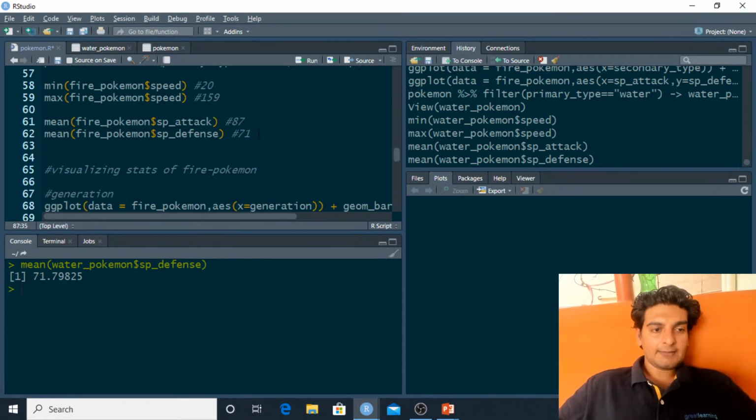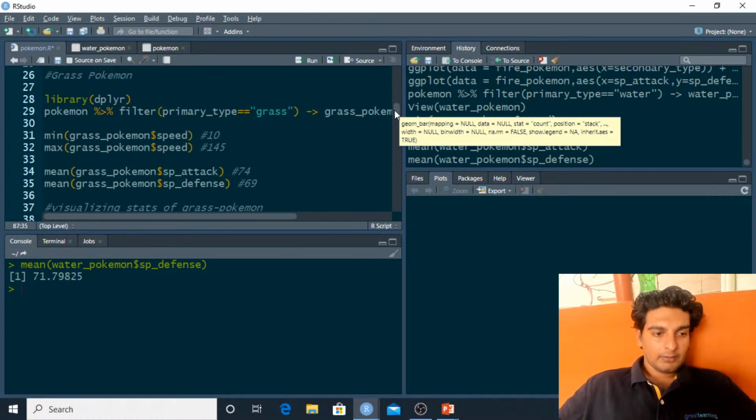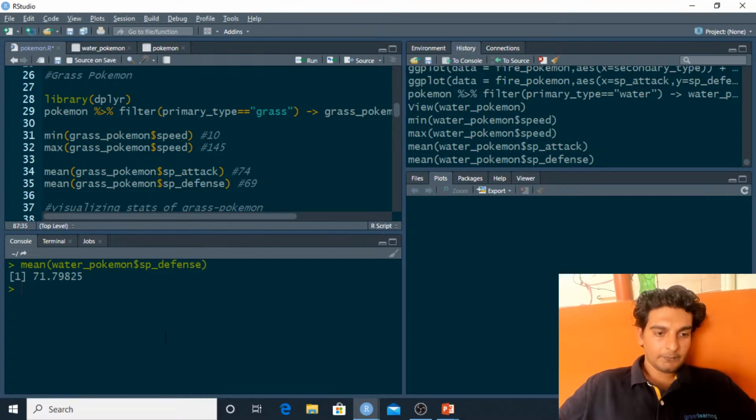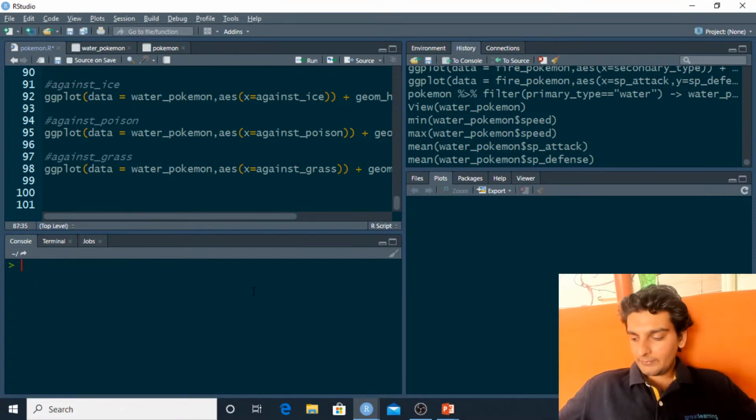So the special defense is the same with respect to fire Pokemon, but the special attack is lower when compared to fire. And here, this was 74. So 74, the special attack is the same with respect to grass, and the special defense is actually more when compared to the grass type Pokemon. So this again is an interesting observation over here.